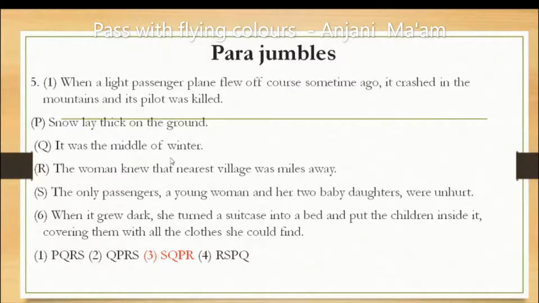Because in such a chilly winter weather, how can a village be near? That's why then R will come. So the correct series will be SQPR. And the last sentence 6. When it grew dark, she turned a suitcase into a bed and put the children inside it, covering them with all the clothes she could find. So this is the series you have to solve according to the meaning.